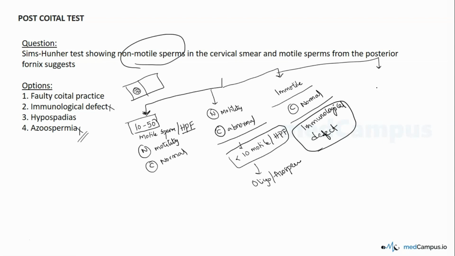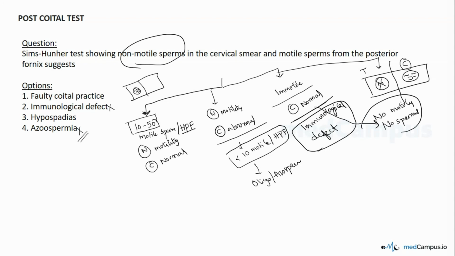Here, within the test sample, you're seeing a lot of sperms in the control, but in the test there are no sperms. I'm not talking about abnormal count, I'm talking about no sperms. When there is no sperm, there is no point of motility, complete absence of sperms. That means the semen might not have been deposited into the cervical canal.